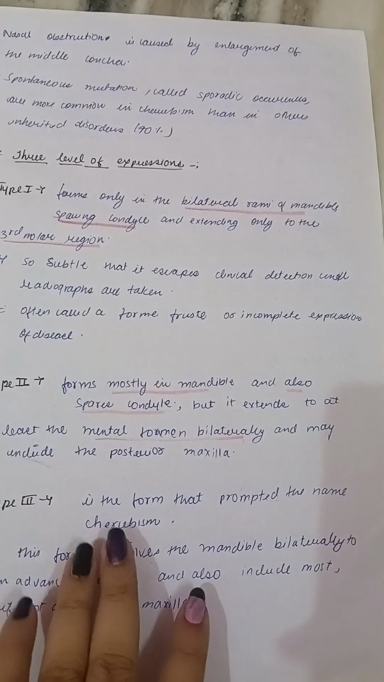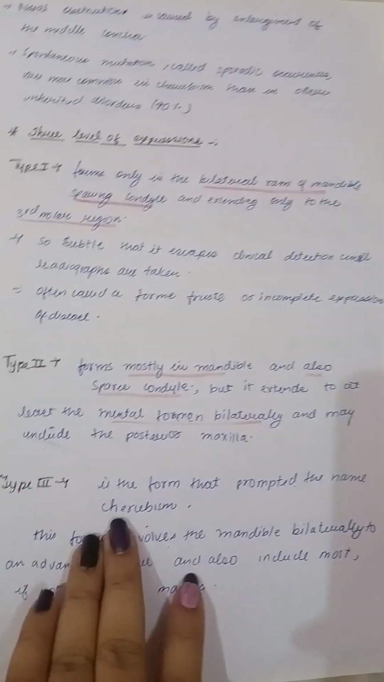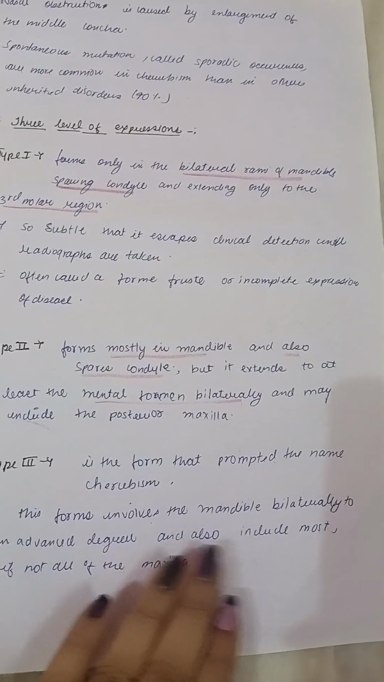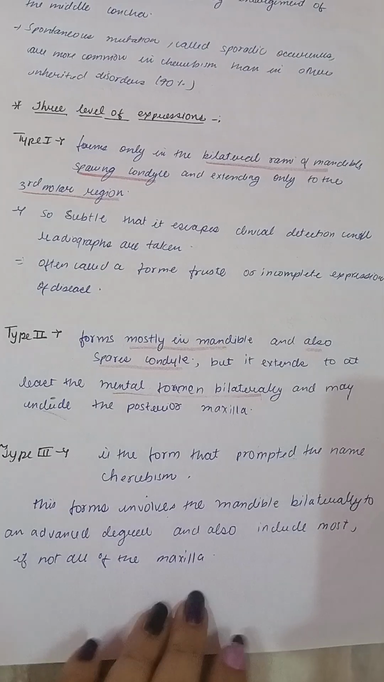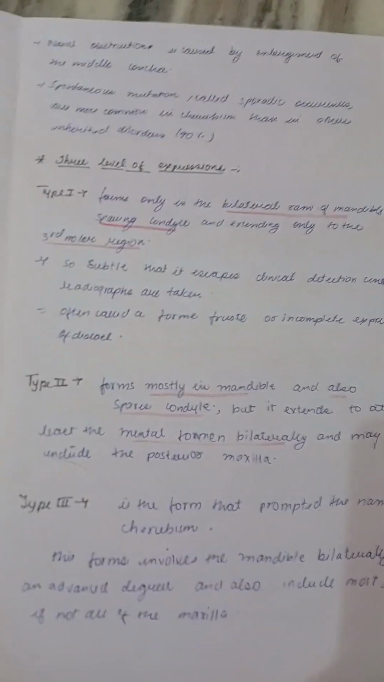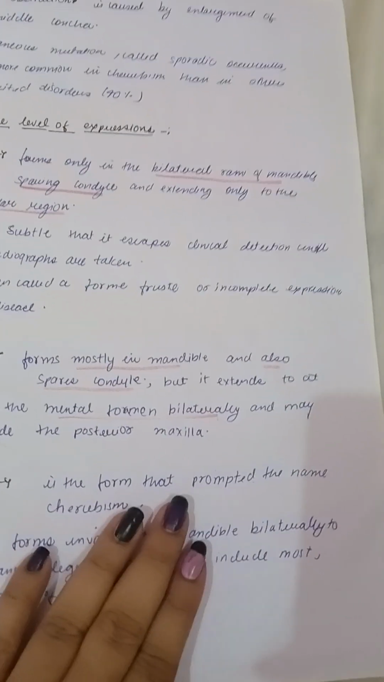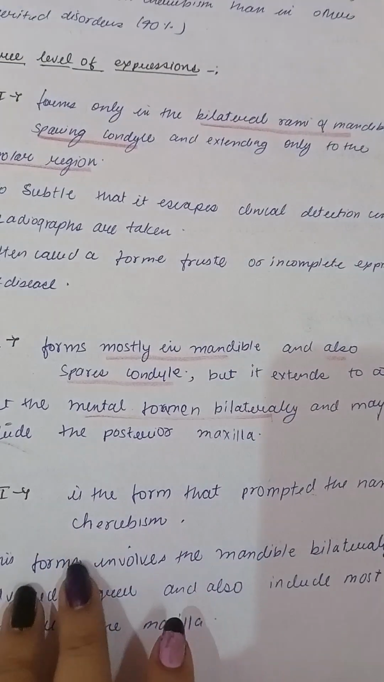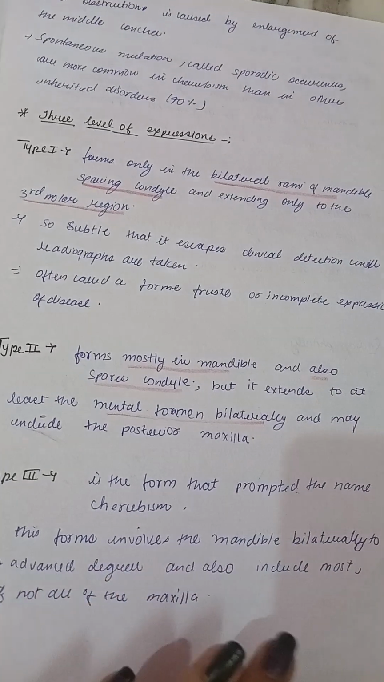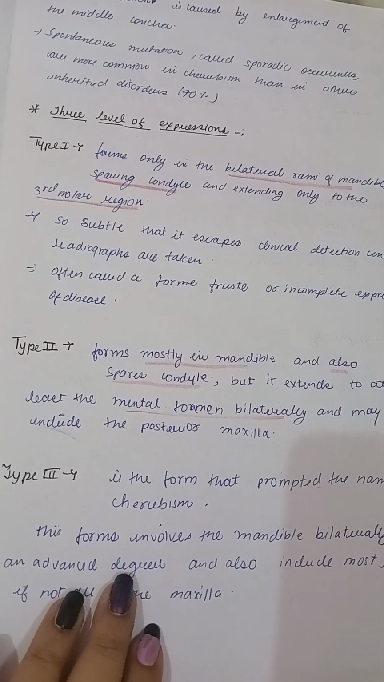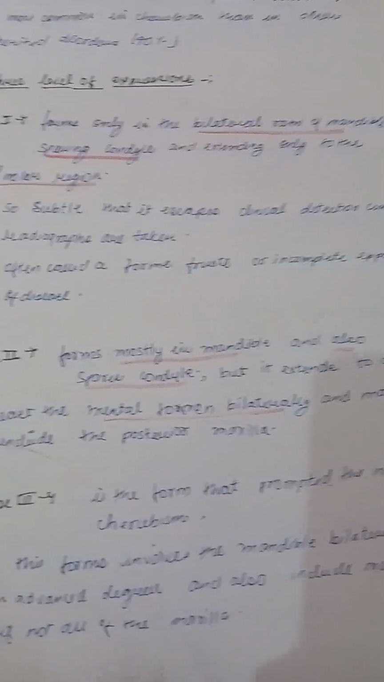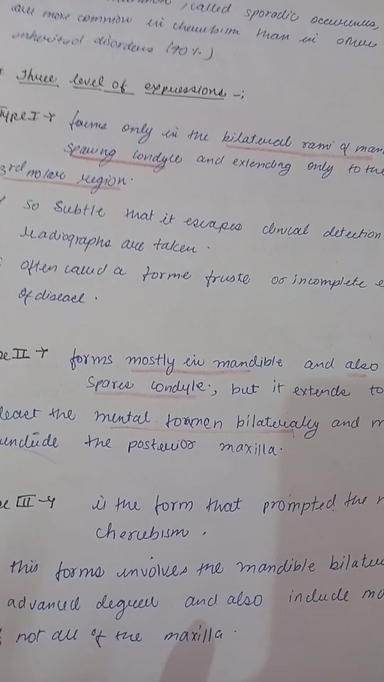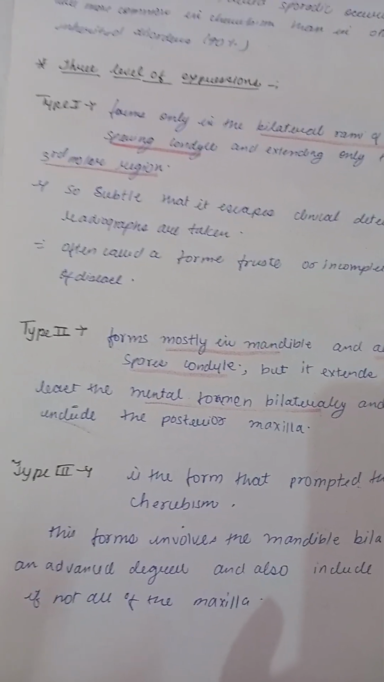Now type 3, it is the form that prompted the name cherubism. This form involves the mandible bilaterally to an advanced degree and also includes most, not all, of the maxilla. So this is the main cherubism, the form that prompted the name cherubism, because it involves the mandible bilaterally to an advanced degree and also includes most of the maxilla. अगर पूरा maxilla नहीं involved है लेकिन most of the maxilla is involved in this type of expression of cherubism.